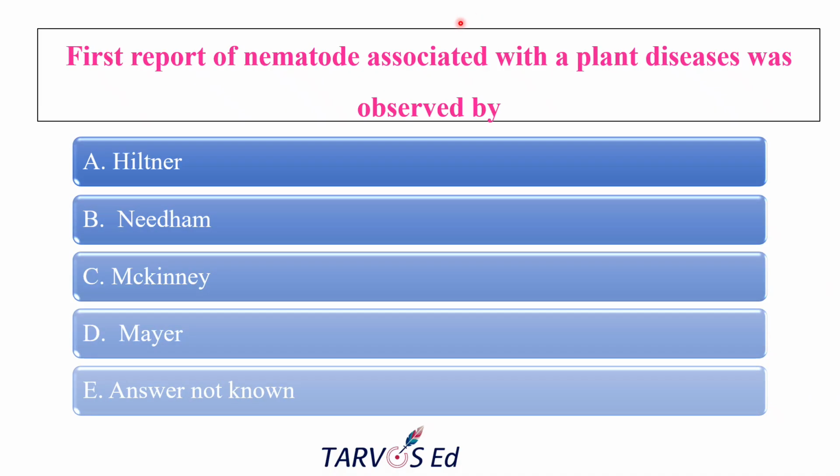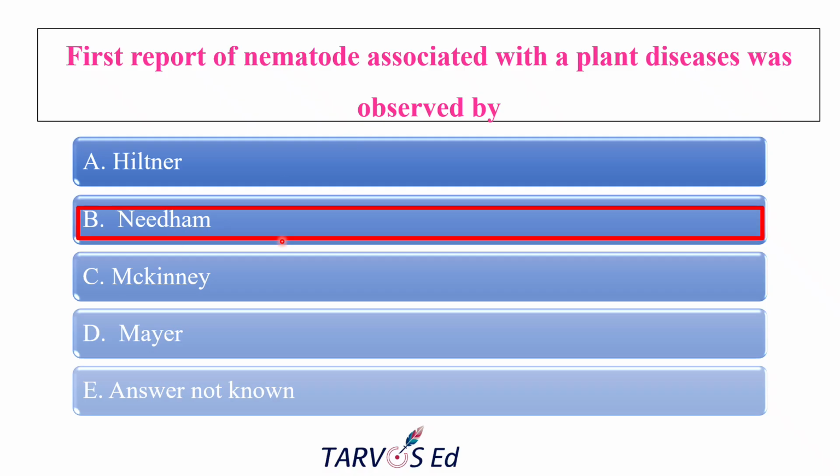Okay. The next question is: first report of nematode associated with a plant disease was observed by. So who observed the nematode causing diseases in plants? There is an association between nematodes and plant diseases, which was observed first by. The options are Hiltner, Needham, McKinney, Mayer, and answer is not known. The correct answer is Needham, who first reported nematode associated with plant disease in 1743, and he observed the ear cockle or seed gall disease of wheat, right?